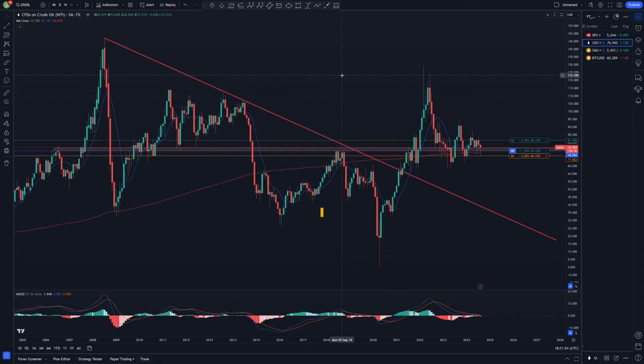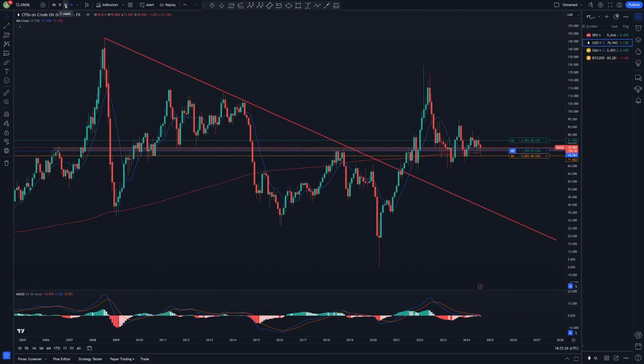Starting with US oil on a monthly time frame, we can see that we had a red monthly downtrend line that got broken to the upside. So we had a really long lasting downtrend that got broken to the upside in April 2021. And we have often tested monthly support and resistance zone, and we are currently right at that level, also getting supported by the 200 moving average, which is a really interesting spot for price action.